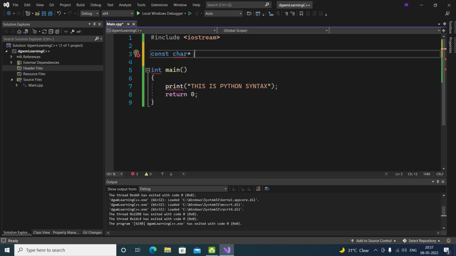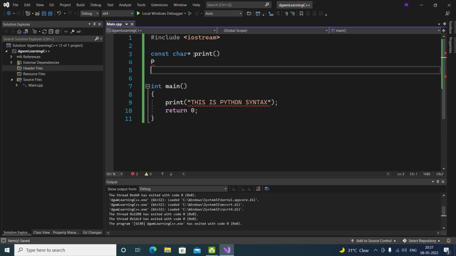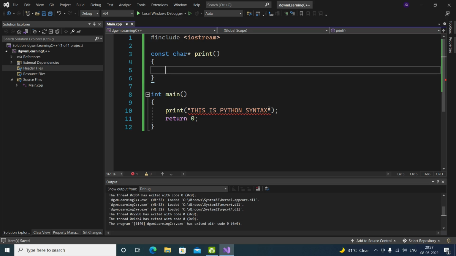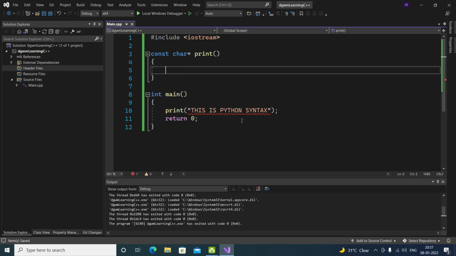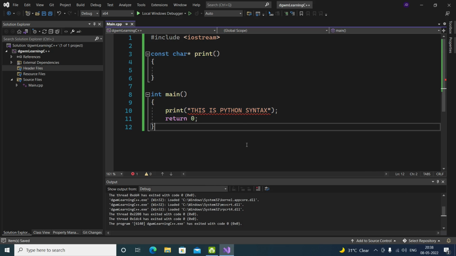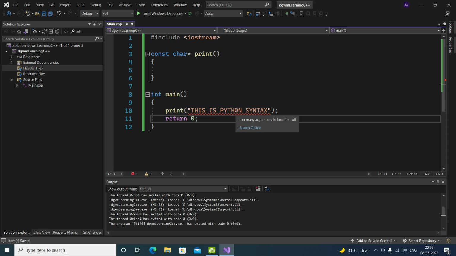It will be a more practical way to define a function. Print. Now you can see this is a print function. Now it is showing us another error, which is too many arguments in function call. We use this to call a function. Here we define a function, and here we are calling it. Now it shows there are too many arguments or parameters.